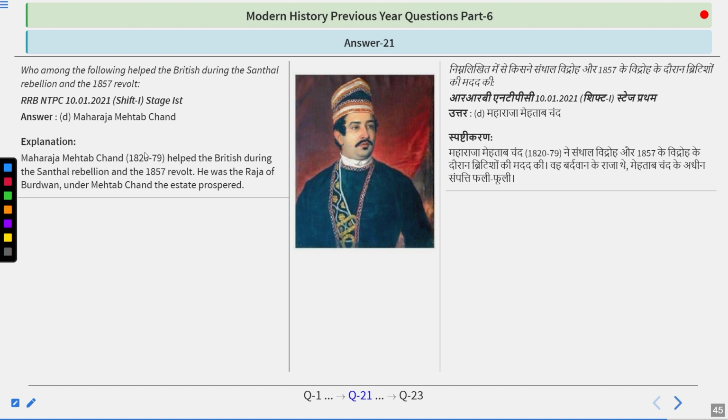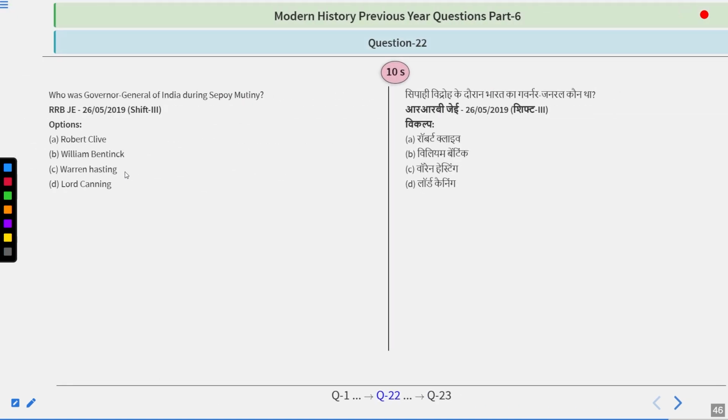So Maharaja Mehtab Chand, from 1820 to 1879, helped the British during the Santhal Rebellion and the 1857 revolt. He was the Raja of Burdwan. Under Mehtab Chand, the state prospered. So remember the answer, Maharaja Mehtab Chand.